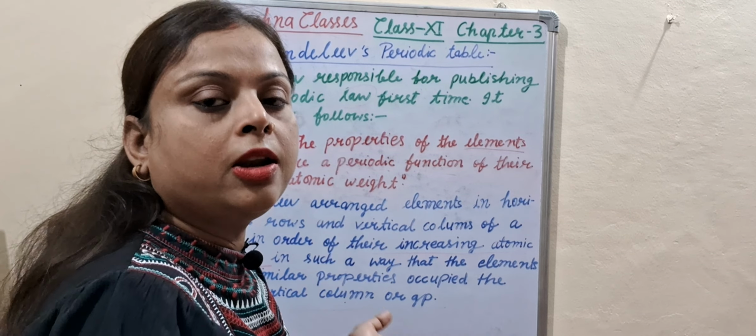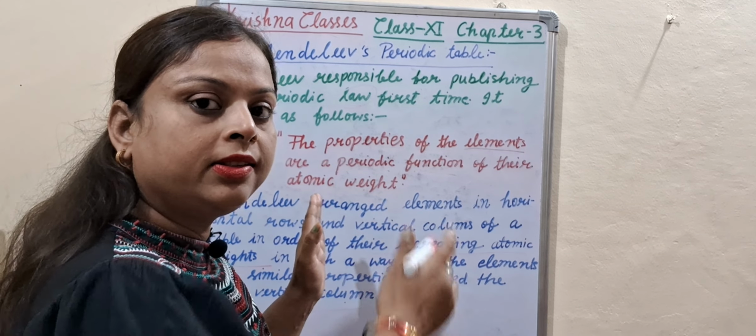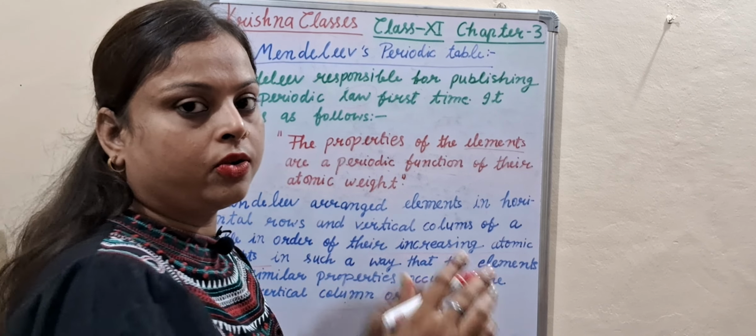It means the elements which have the same properties are placed in the same vertical group.